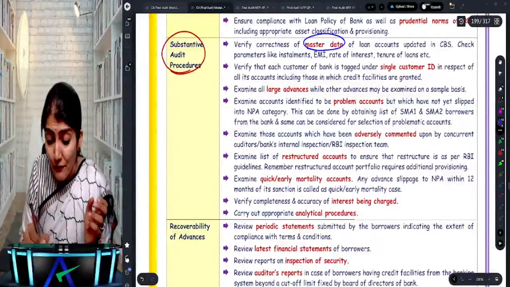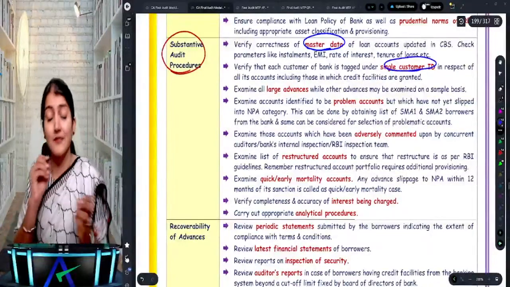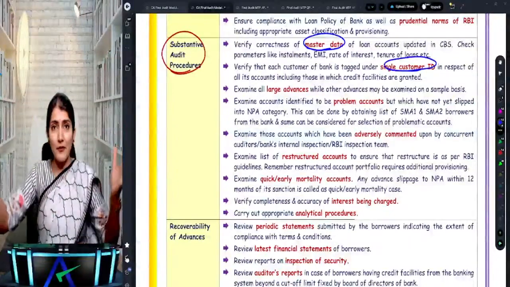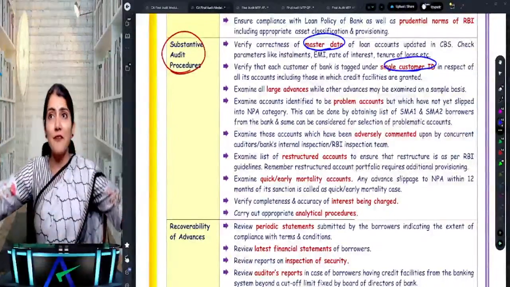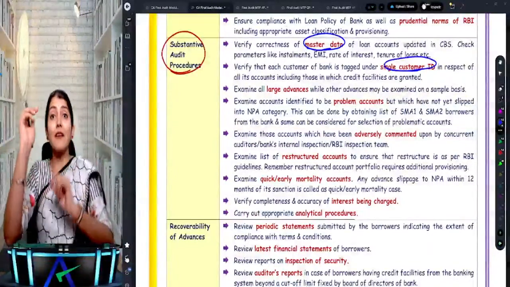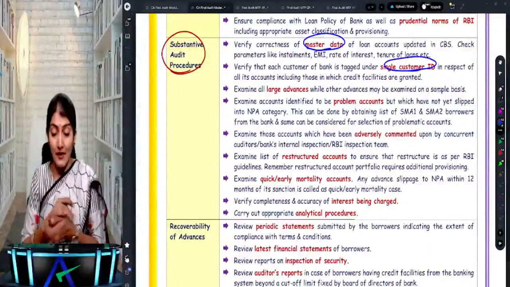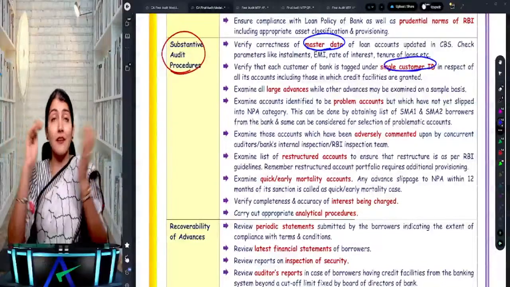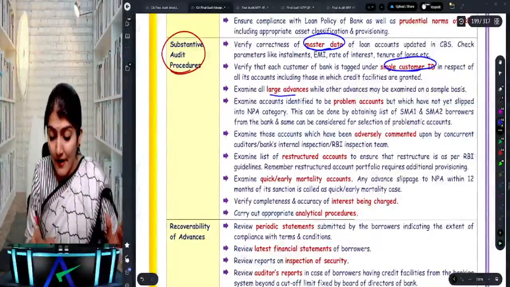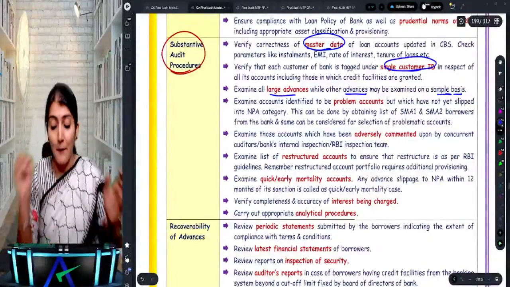One, you need to check for the master data and the single customer ID. One customer could have taken various credit facilities from the bank, or could be availing different services of the bank. So whether all that data is compiled together under a single customer ID. So master data and single customer ID. Then you examine all large advances, and other advances you check on a sample basis.